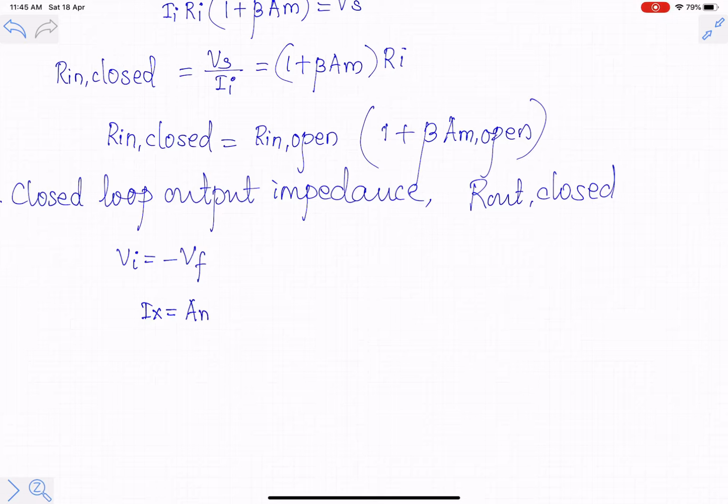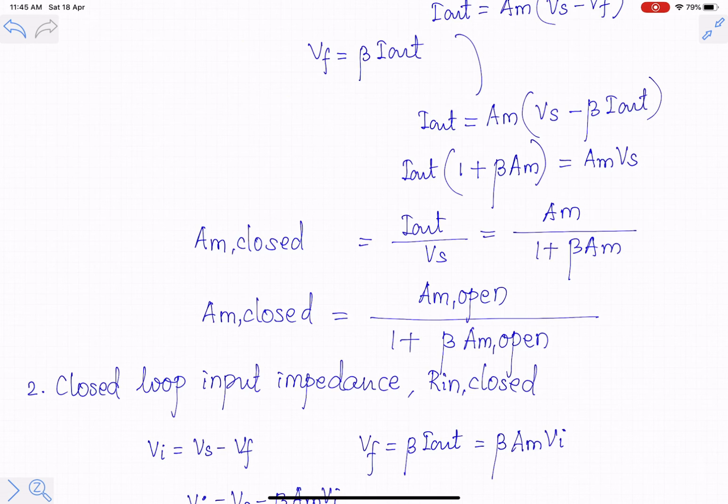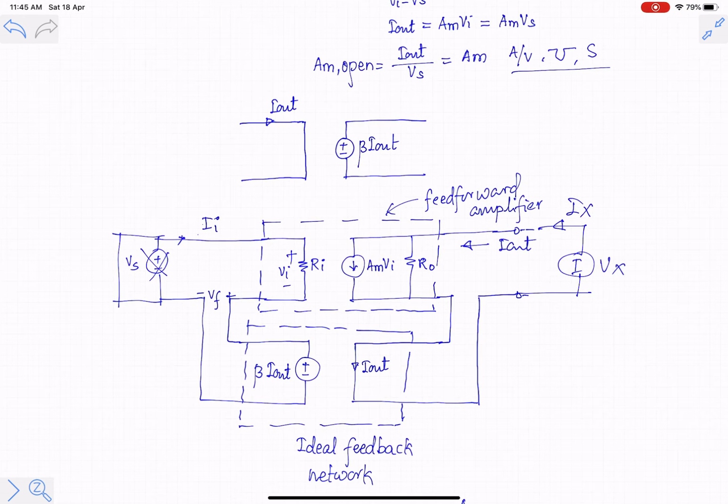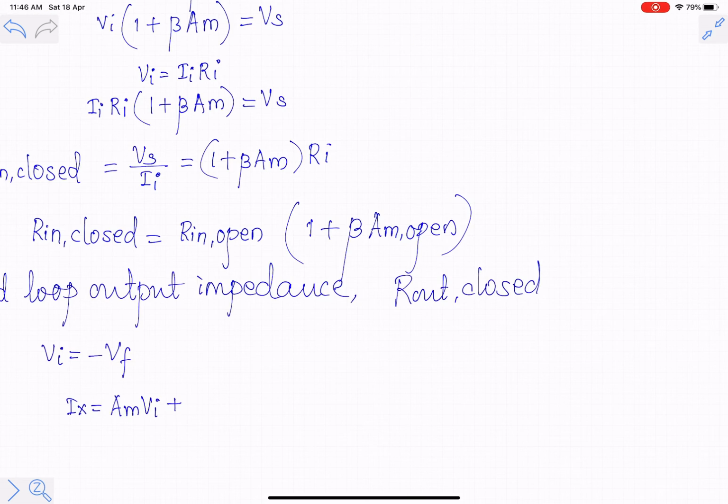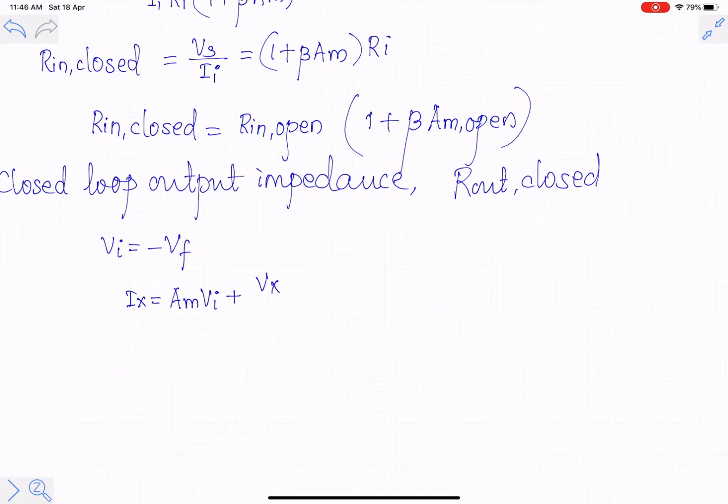Now there is no short circuit across RO, so this current plus this current should be equal to Ix. So Am into Vi plus the current flowing through RO is equal to Ix. Now the voltage across RO is Vx, so the current flowing through RO will be Vx upon RO.